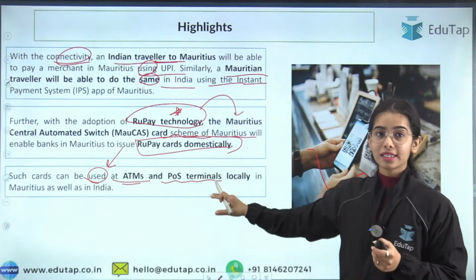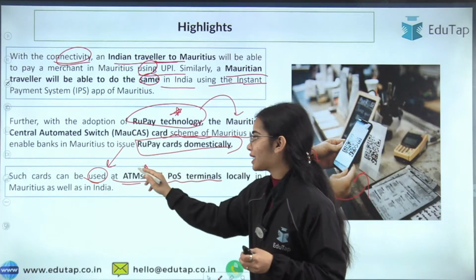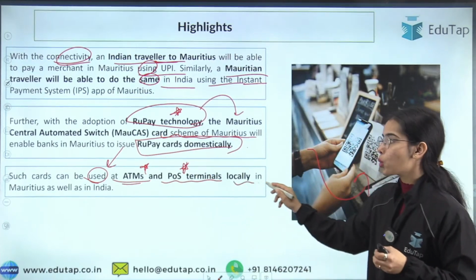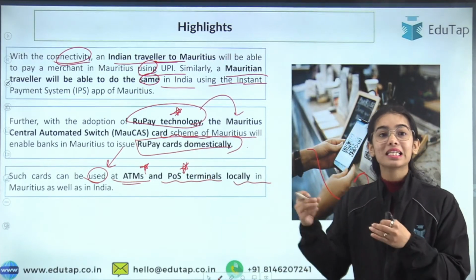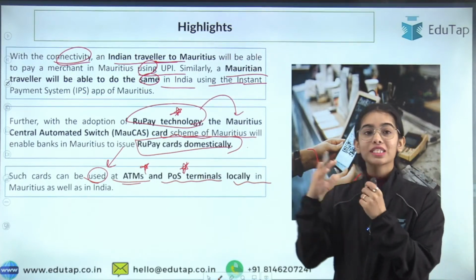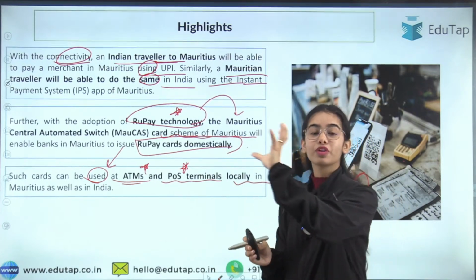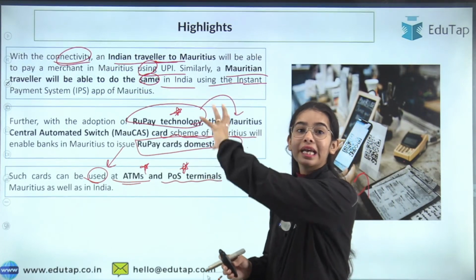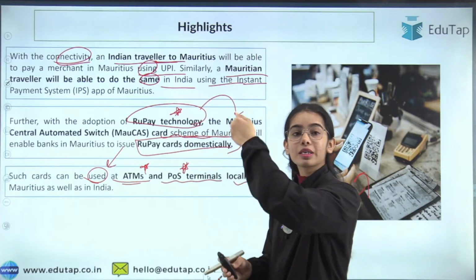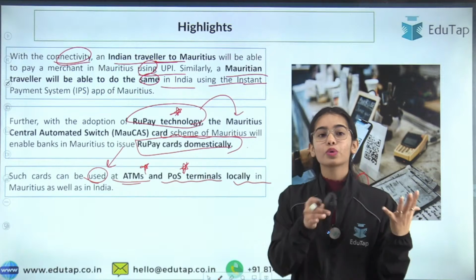So such cards that have been issued by Mauritius banks can be used at the ATMs and the POS terminals locally in Mauritius, as well as these cards can be used in India also. So whatever Mauritius and India is doing, it is a vice versa kind of thing, that our travelers will be able to use the UPI apps in Mauritius. Mauritian travelers will be able to use their app using our QR codes in India.